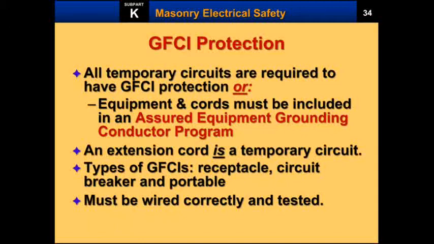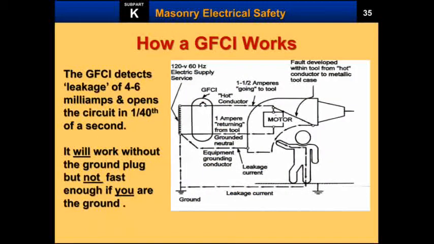All temporary circuits are required to have GFCI protection, or any equipment must be included in an assured equipment grounding conductor program. An extension cord is a temporary circuit, and along with it you have to use GFCIs. GFCIs are of different types: it may be a receptacle type, a circuit breaker type, or a portable GFCI type.